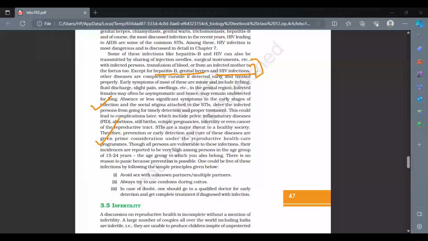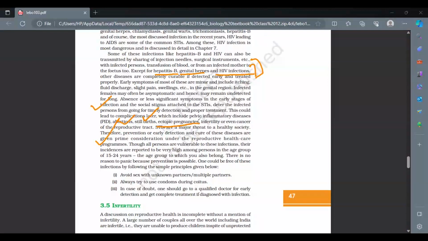if these three diseases are excluded, then actually the individual can be cured to some extent. But obviously, any kind of STI, if it is diagnosed with the early symptoms, can be catered to nicely. Otherwise, the STIs can have a long-lasting impact on the individual. Why am I saying long-lasting impact? For example, they can lead to some kind of abortions later in life. They can lead to stillbirths, ectopic pregnancy.